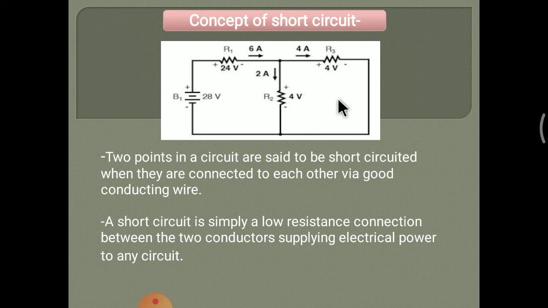Low resistance connection means there is no element, so maximum current flows. Maximum current flows when resistance is minimum. So a short circuit is simply a low resistance connection between the two conductors. It is called a low resistance connection because in a short circuit the current flow is high since resistance is low.